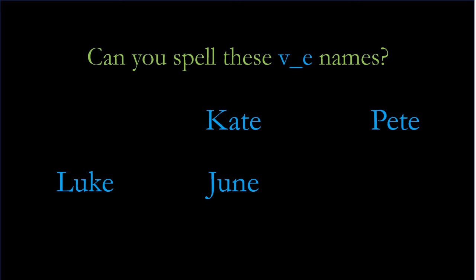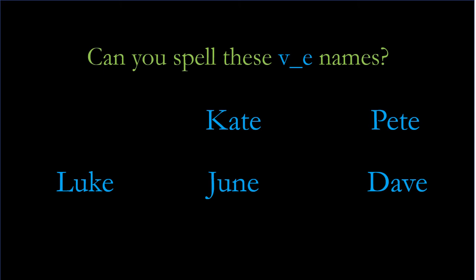Okay, your next one is Dave. Dave is a boy's name short for David. Okay, let's have a look at it. Okay, and one more on this slide. This one's very, very difficult.